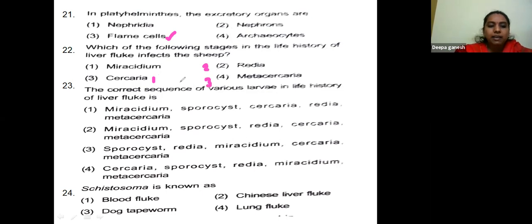Miracidium, sorry, it should be coming in the opposite way. First, the sheep lays the eggs.